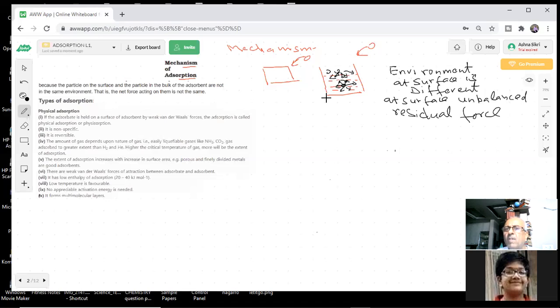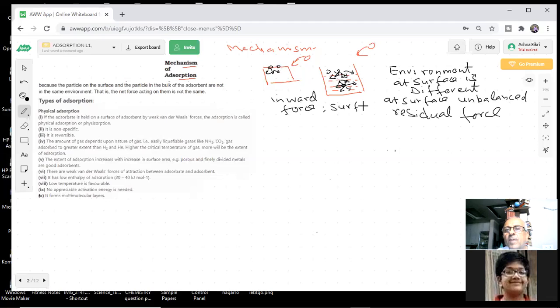Yes or no? So what will happen? There is a residual force, there is an unbalanced valency on the top of this layer. The molecules here are getting attracted. So there will be an inward force at the surface.